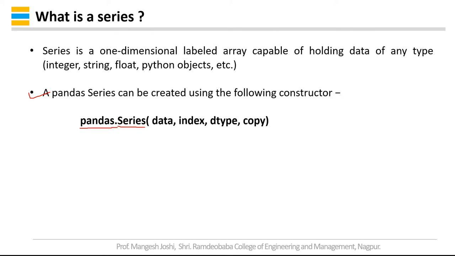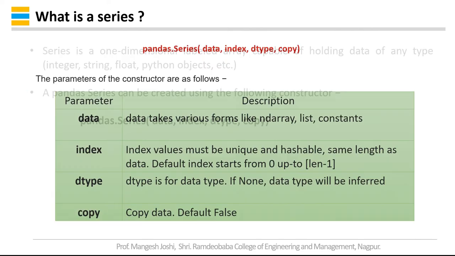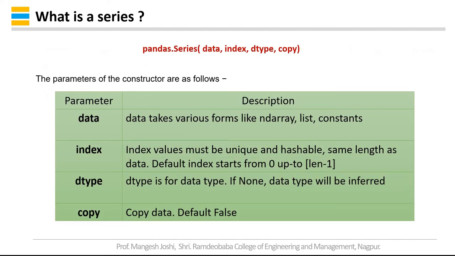So using this constructor there are 4 parameters. The first parameter is the data of the series that you want to create. Second is index. Third is data type, and fourth is copy. Let us see these parameters.